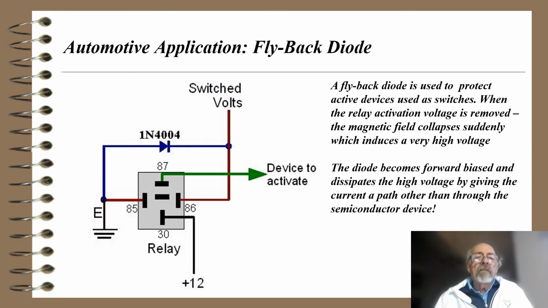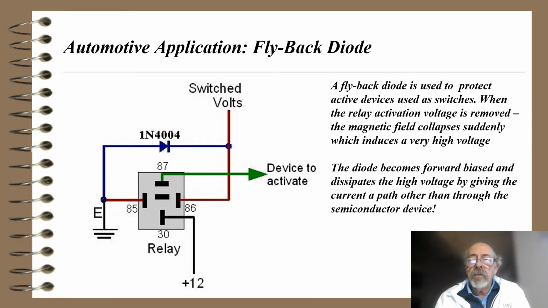Now here's a couple automotive applications since we talked about that earlier. This is called a flyback diode, and why we need that is if we have a relay and we make the relay close by virtue of being powered by a transistor that gets turned on. When the transistor turns off, the magnetic field of the relay will collapse very rapidly, and actually what happens is a voltage is induced which is reverse polarity of what the voltage was originally, and that can cause the transistor to get zapped.